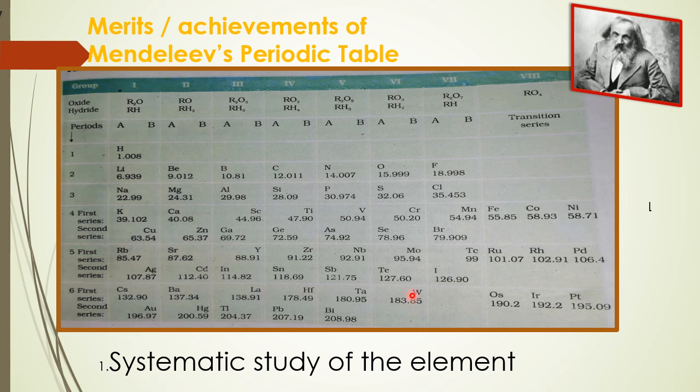As Mendeleev for the first time arranged a very large number of elements in groups and periods, this made the study of the elements quite systematic, in the sense that if the properties of one element of a particular group are known, the properties of the other elements of the same group can be very well predicted.